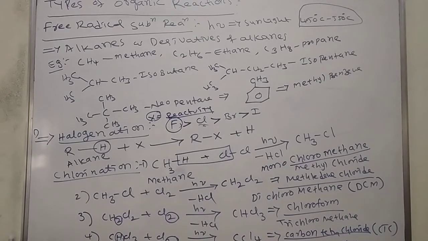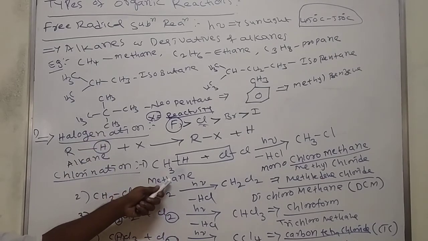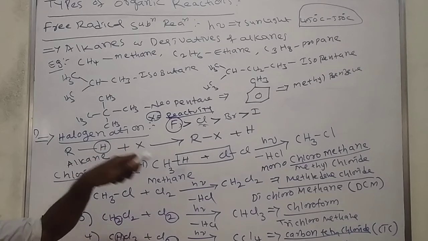Then in continuation, we'll see the mechanism for this reaction. I will give some more examples. This is chlorination on methane. Here we took methane, that's why chlorination on methane.